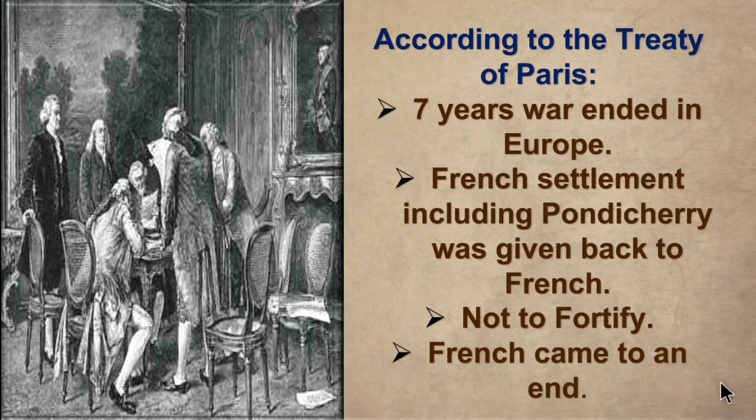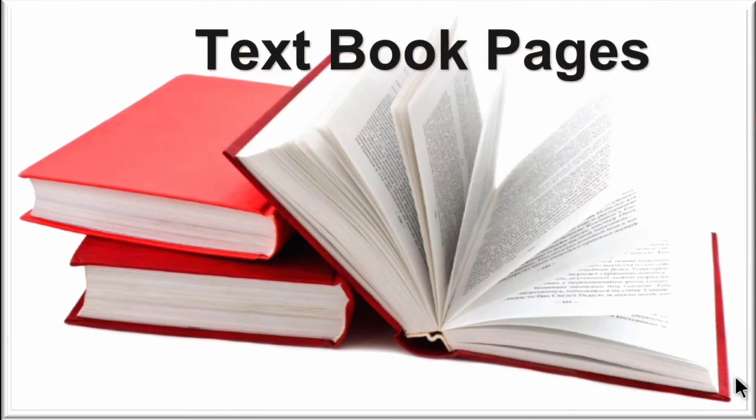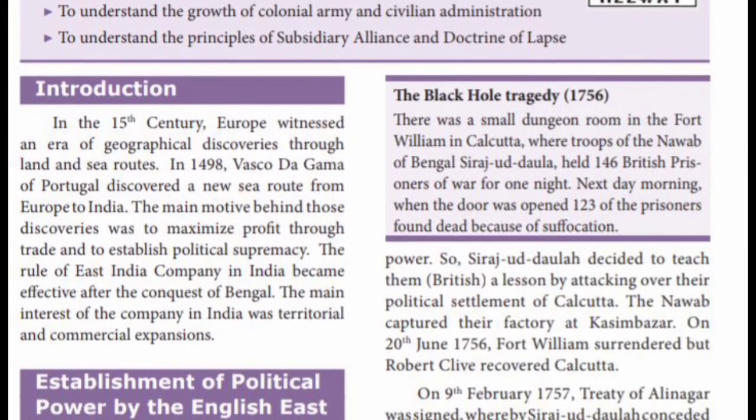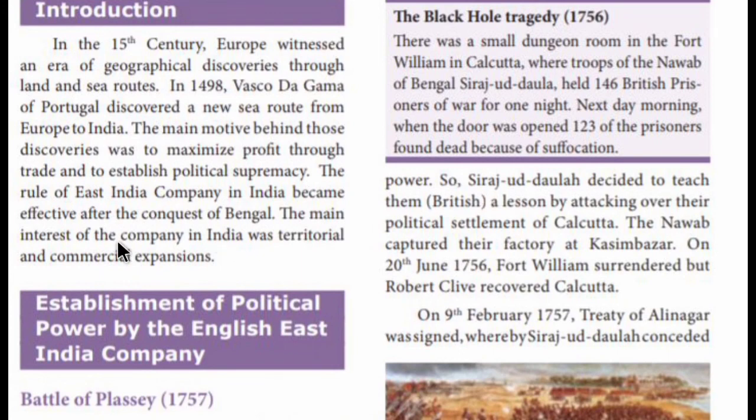So children, I hope you are clear with the Carnatic Wars, the 3 Carnatic Wars. So now let's see some textbook pages related to today's topic. So children, we have seen the second unit, From Trade to Territory. So Europeans mainly entered for trading purposes. So slowly they occupied the territories. So we have seen about Vasco da Gama in 1498. He discovered a new sea route to India.